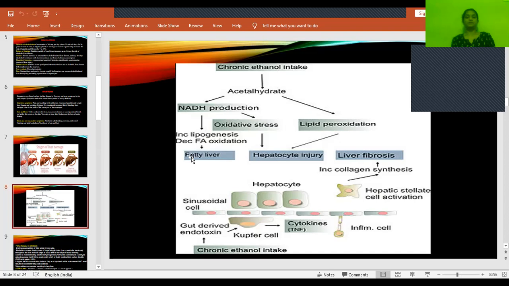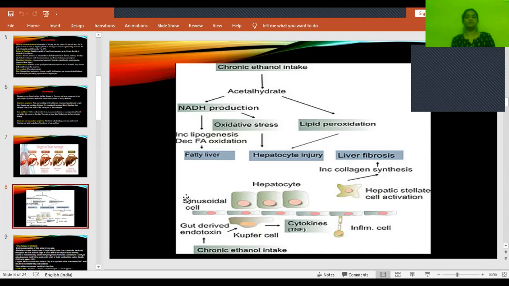And then oxidative stress. When this NADH production is there, it causes the release of certain oxygen free radicals, which cause oxidative stress, thereby causing liver cell injury, that is hepatocyte injury. And acetaldehyde also causes lipid peroxidation, which also causes hepatocyte injury.